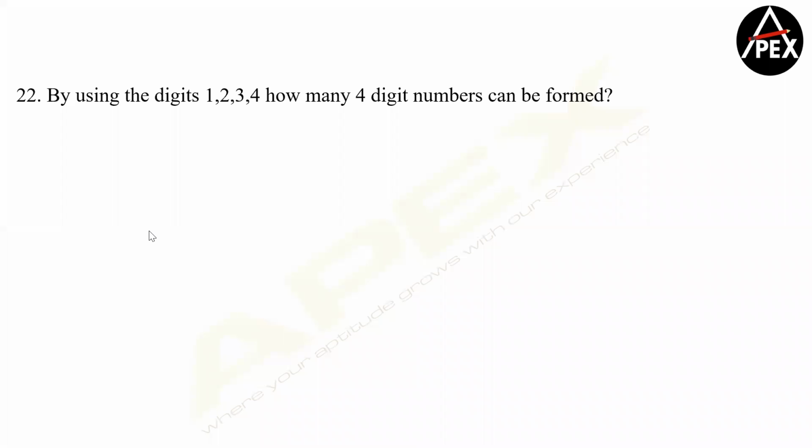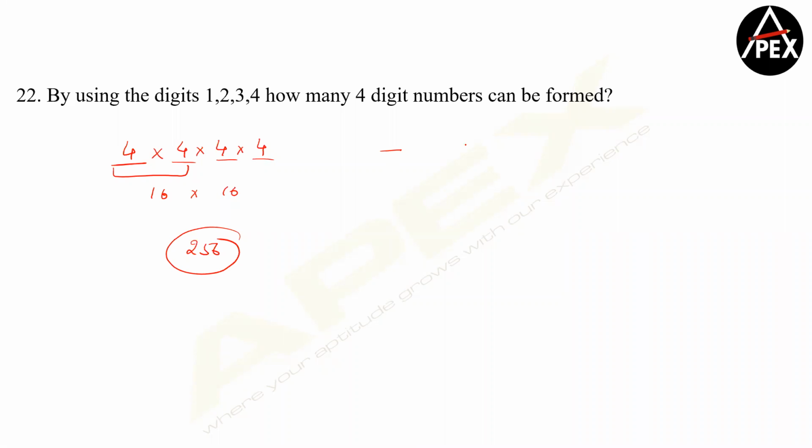Guys, 2 cases by default. If repetition is allowed, go with the counting rule method. The first place can have 4, the second place can have 4, the third place can have 4, and the fourth place can have 4. So this is 16 into 16, which is going to be 256.